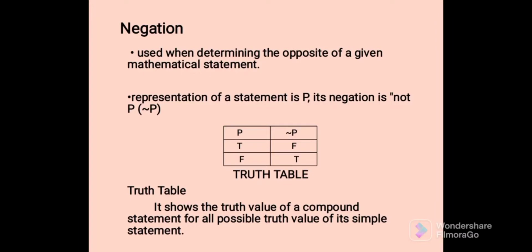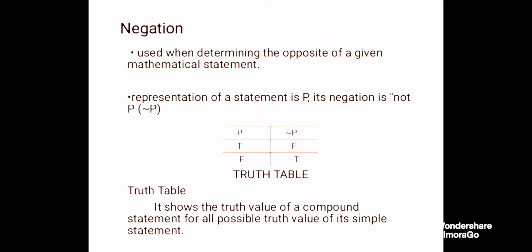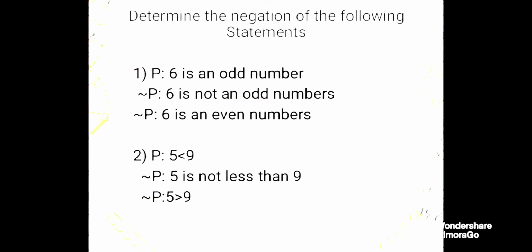Then if the statement is false, then the negation is true. They are just opposites of each other.